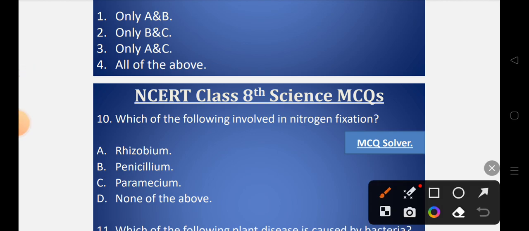The correct option will be option A, that is rhizobium, which is responsible for nitrogen fixation and is present in the root nodules of leguminous plants. So the correct option will be option A, that is rhizobium.